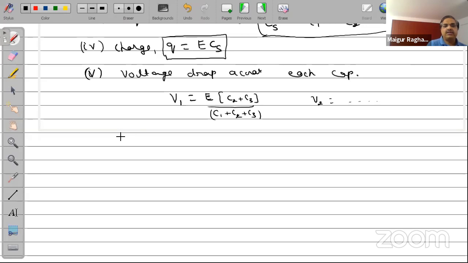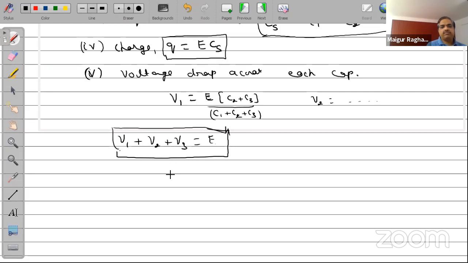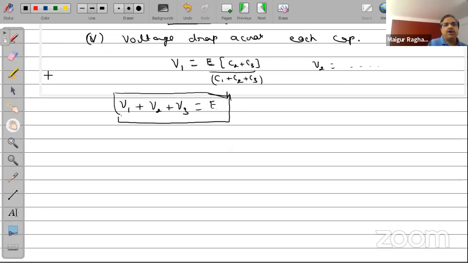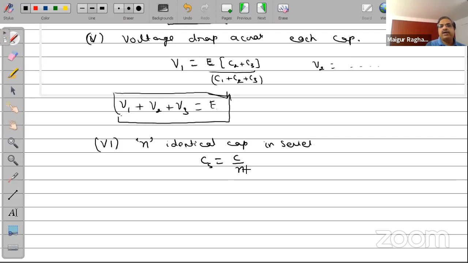You can easily show that V1 plus V2 plus V3 will be equal to E. This again comes because of energy conservation or Kirchhoff's laws. So the important points in the series combination I'm trying to give here. Now, if you have n identical capacitors connected in series, then you can show that CS will be equal to C divided by N.